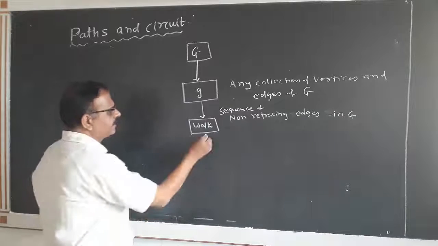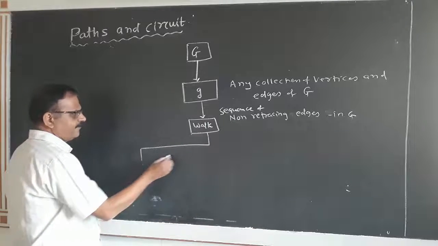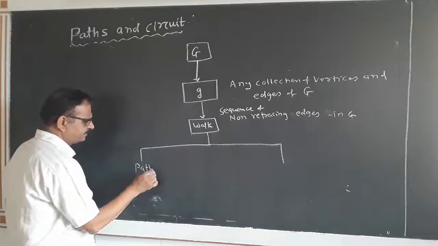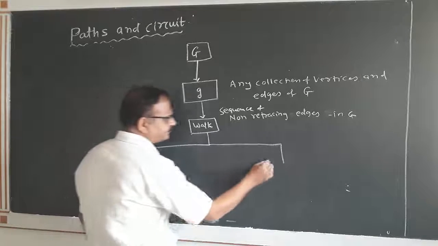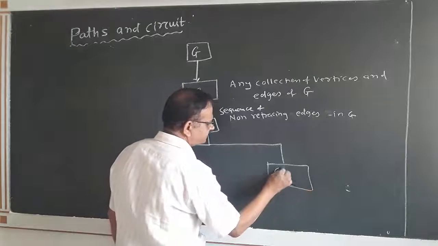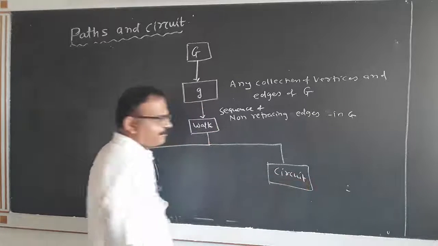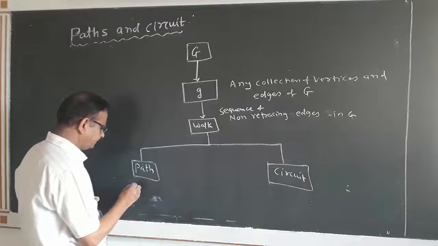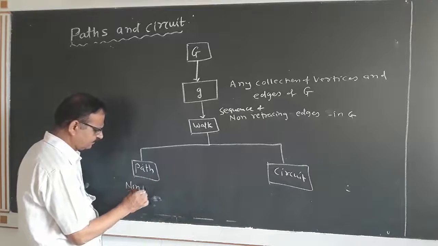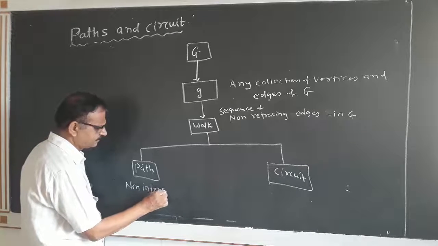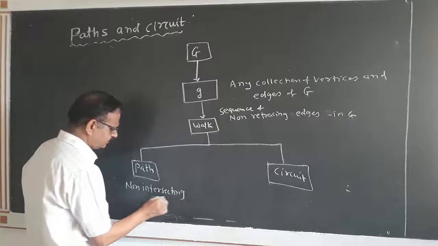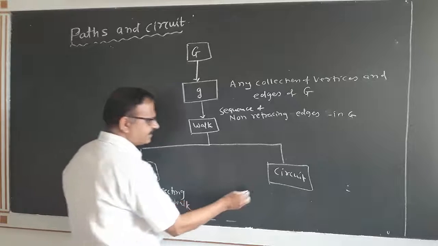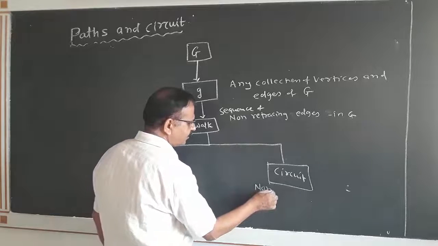And a walk is again divided into two parts, path and circuit. Path is nothing but non-intersecting open walk. And circuit is nothing but non-intersecting closed walk.